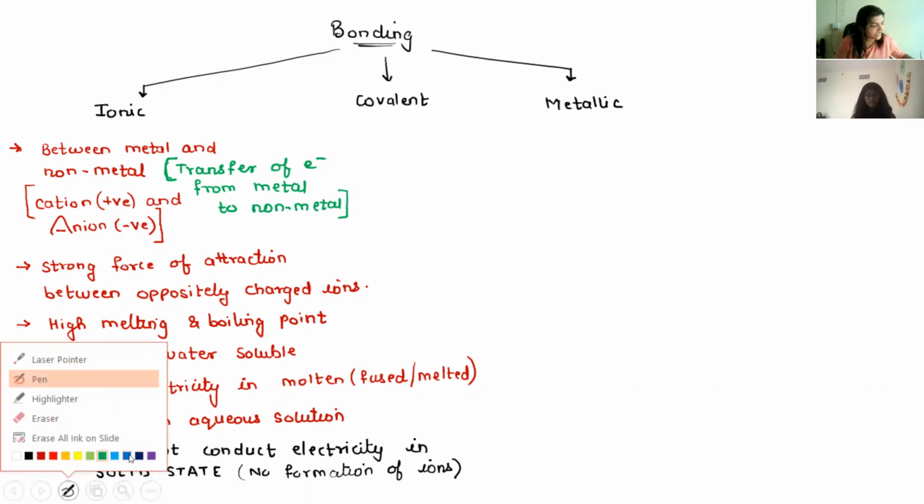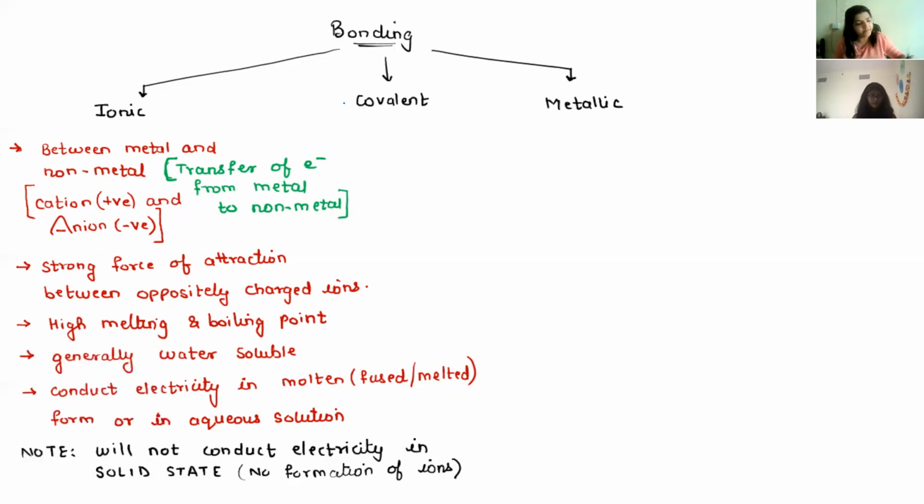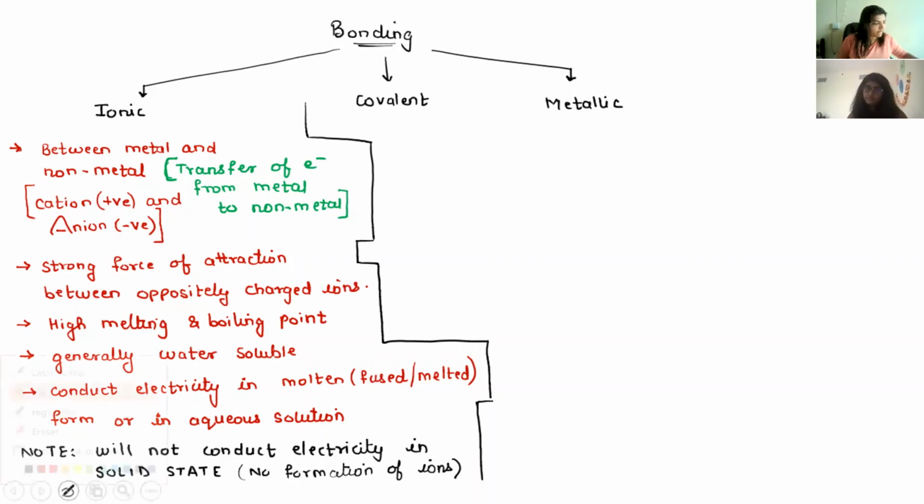Let us discuss the characteristics of covalent bonding. Now, ionic bonding is between metal and non-metal.